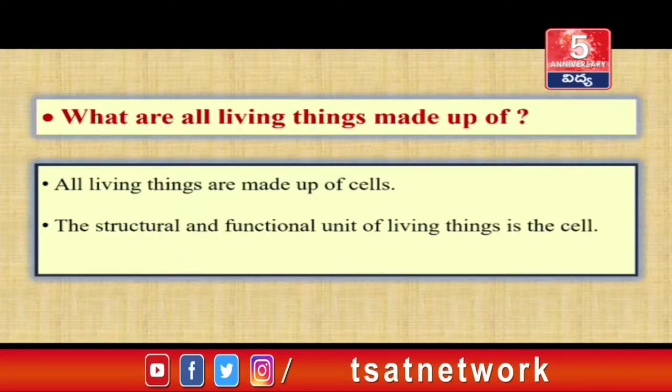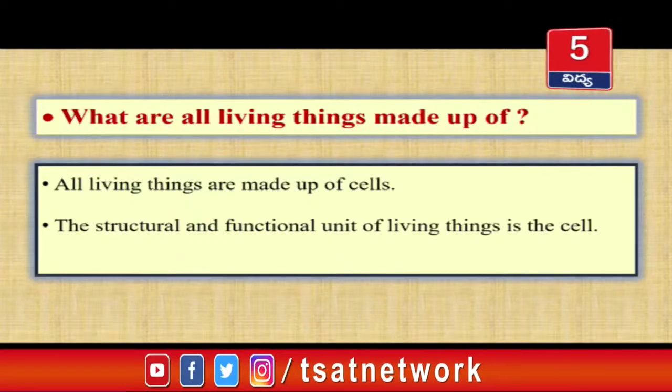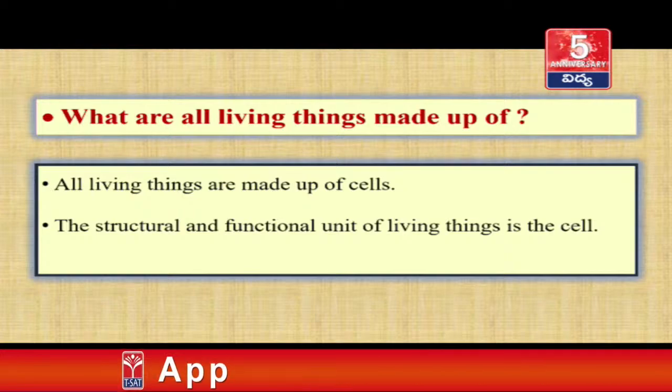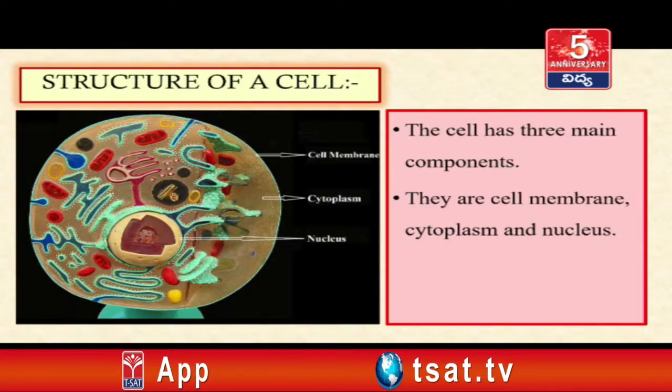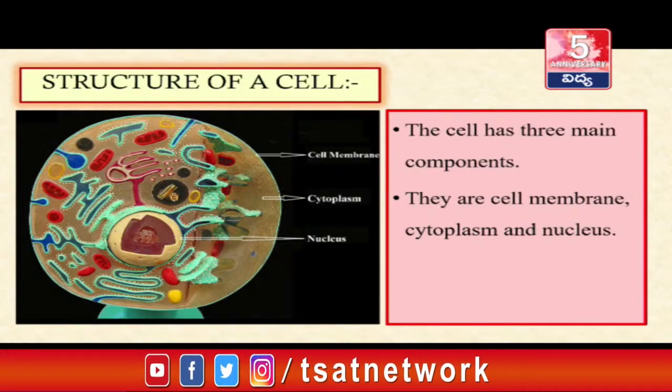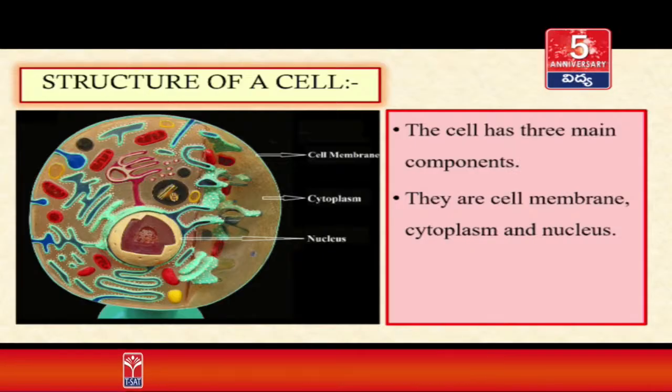What are all living things made up of? All living things are made up of cells. The structural and functional unit of living things is the cell. When we look at the structure of a cell, the cell has three main components. They are cell membrane, cytoplasm and nucleus. In cytoplasm, various kinds of cell organelles are present.